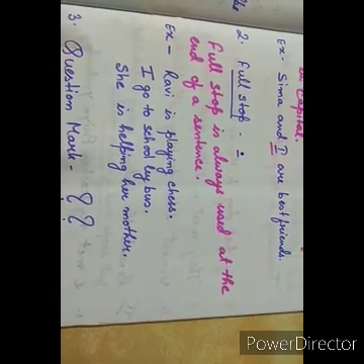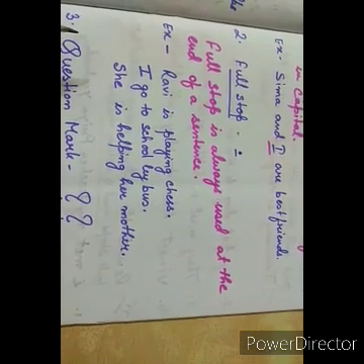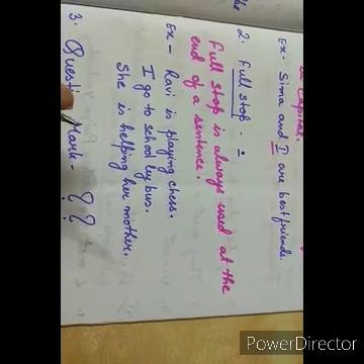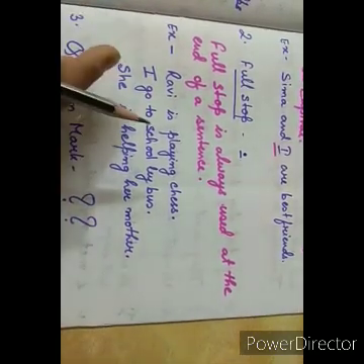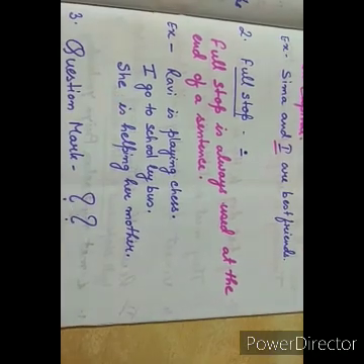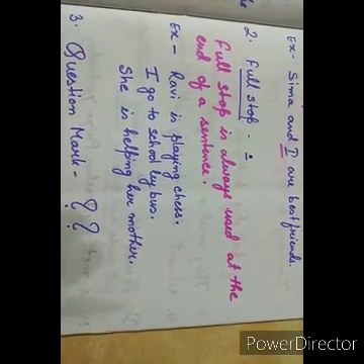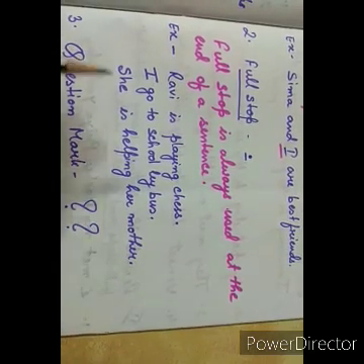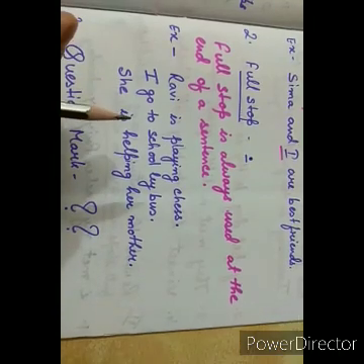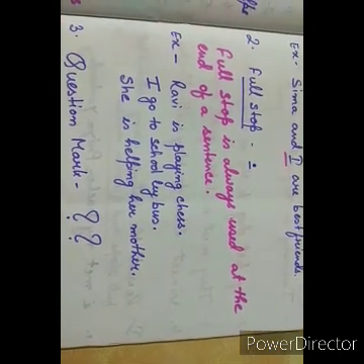But we are using this full stop in other cases also. But no need of learning all that in class 1. When you go to the higher classes, then you will learn where we are using full stop. When we are using abbreviation, the short forms of the word, at that time also we are using full stop.